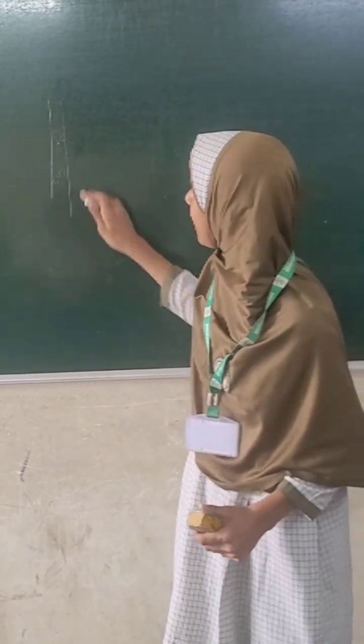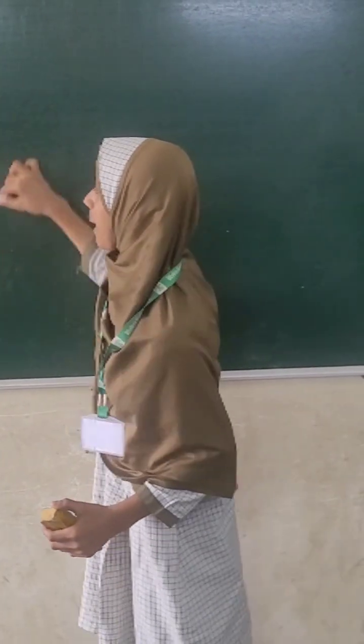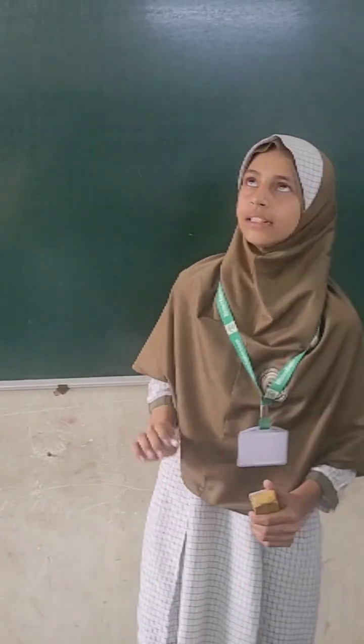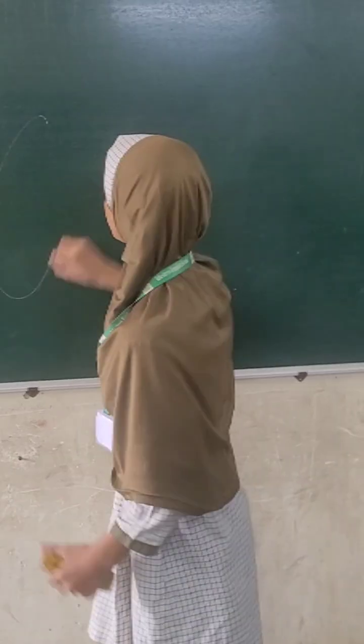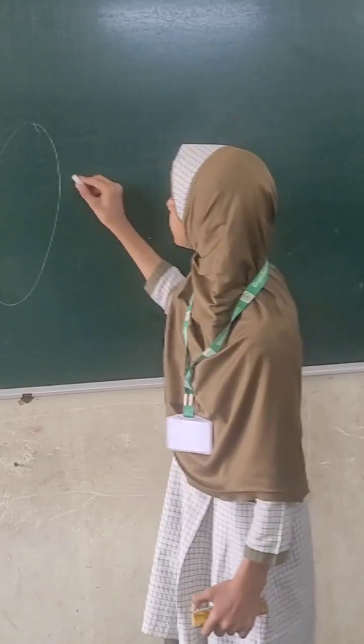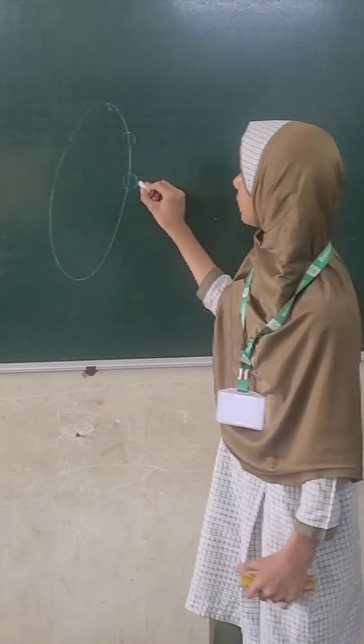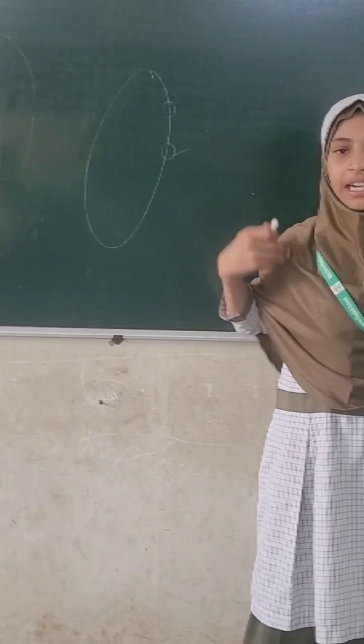Animals don't have windpipes as humans have. For example, a cockroach does not have a windpipe. They have small holes in their body, on their lateral side.